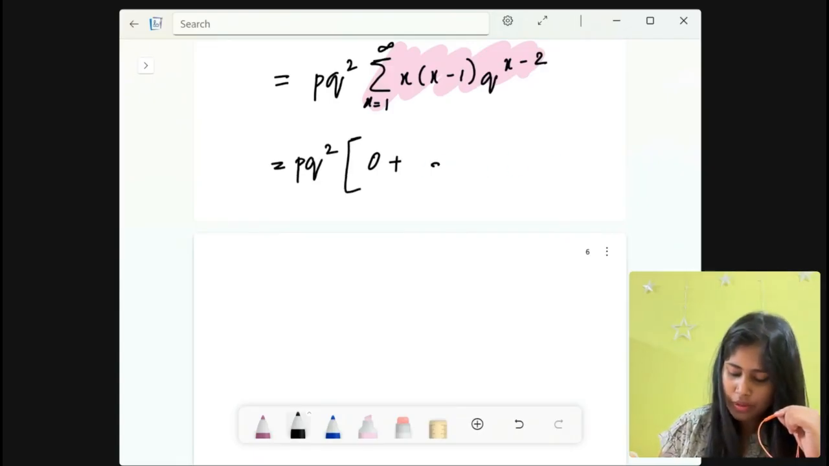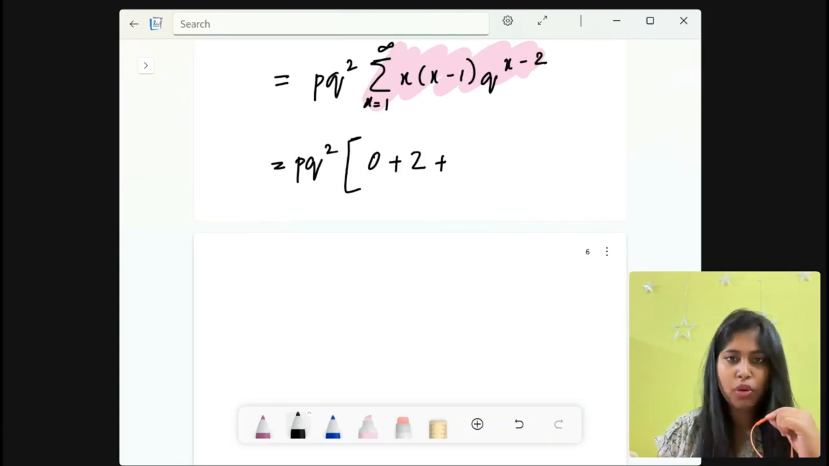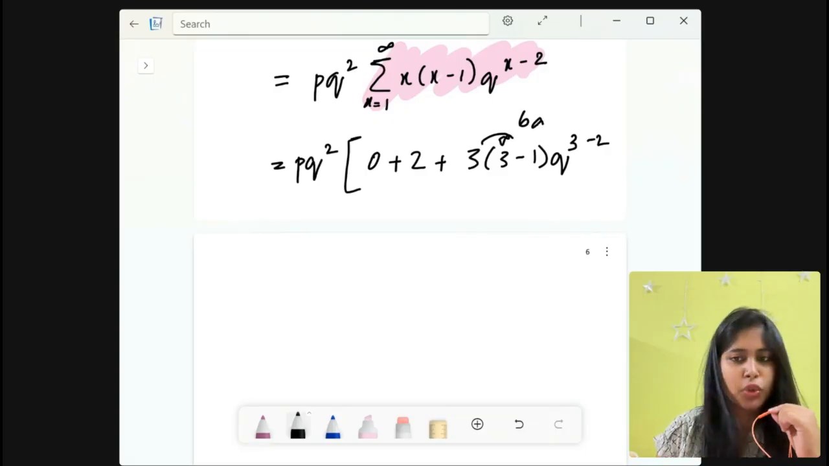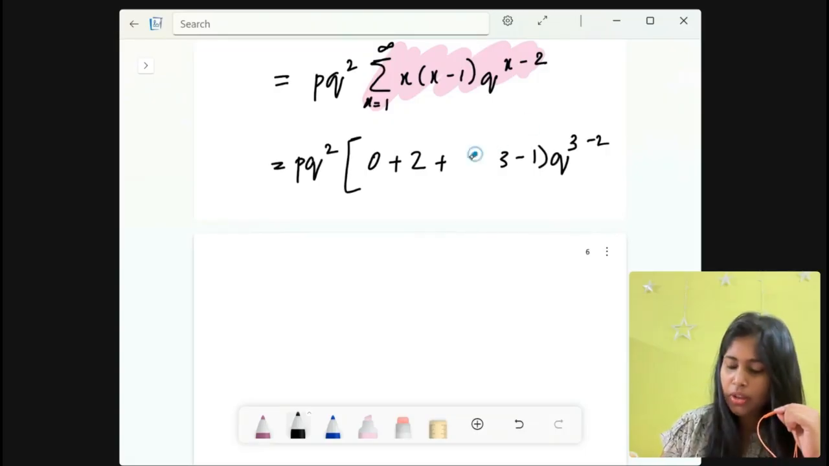Okay. Now for the third term, which is x equals 3, what will you write? 3 into (3 minus 1), q to the power x minus 2, right? And x is 3 here. All right. So here this is 3 into 2, right? 3 into 2 is 6 and q to the power 1. So it is only q, right? So the third term will be 6q.